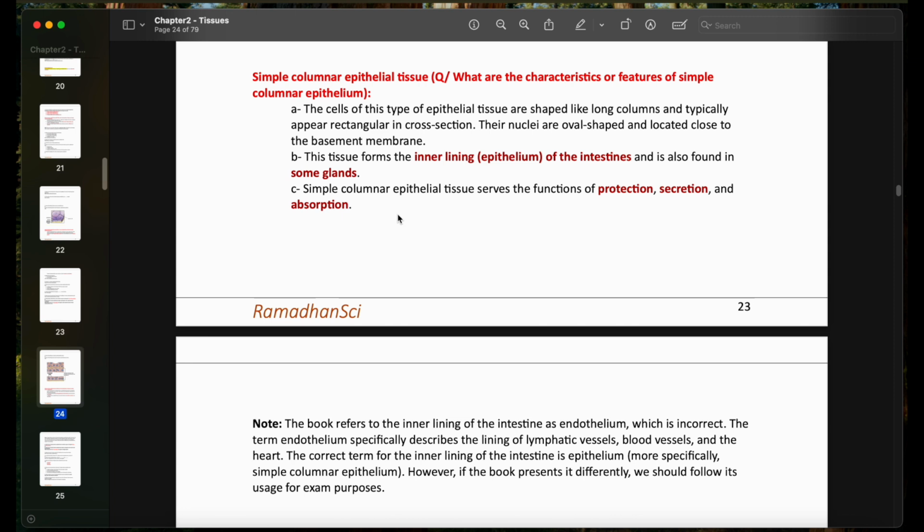But no, you should know where they described this in the book. Here they described protection plus secretion plus absorption. If you see these three, this is the simple columnar epithelial tissue. Because the book wants you to learn like this, the book wants you to memorize how the book phrases the thing. And this is like half of the questions. Half the questions are going to be assessed like this: whether you memorized how they are phrased in the book.